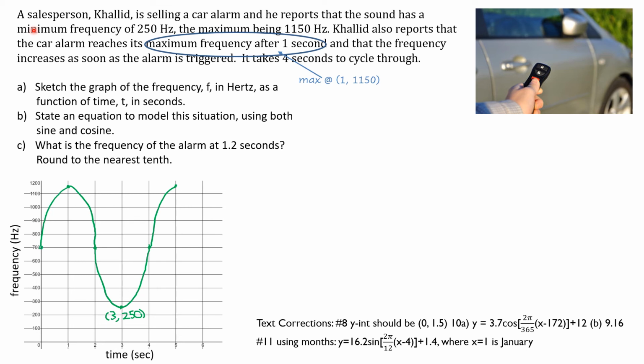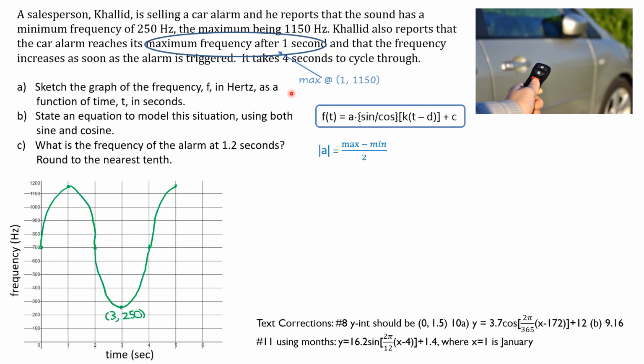So there's part A. We've sketched the graph. Part B says state an equation to model this situation using both sine and cosine. So there's our formula. I used F for frequency and T for time. And I'm going to have to use both sine and cosine, but all the other parameters are in the same spot, whether I'm using sine or cosine. So let's get the parameters first that are the same, whether I'm using sine or cos. That's everything except D. D value is the one that changes.